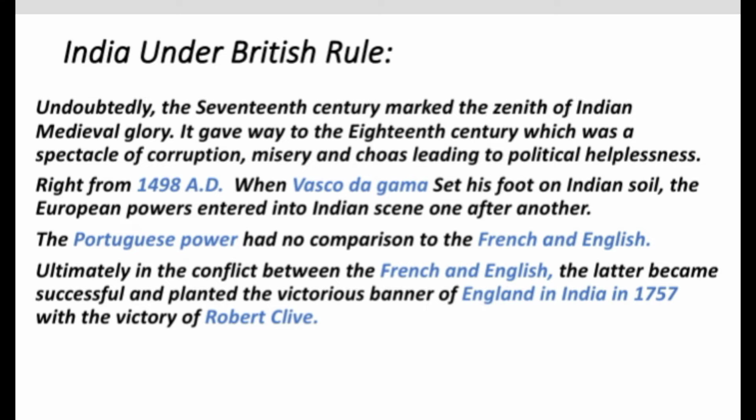Right from 1498 AD, when Vasco da Gama set foot on Indian soil, the European powers entered the Indian scene one after another. Portuguese power had no comparison to the French and English. Ultimately, in the conflict between the French and English, the latter became successful and planted the victorious banner of England in India in 1757 with the victory of Robert Clive.